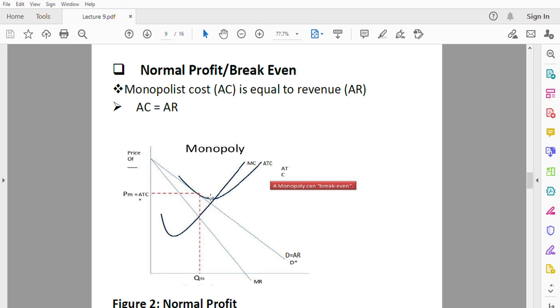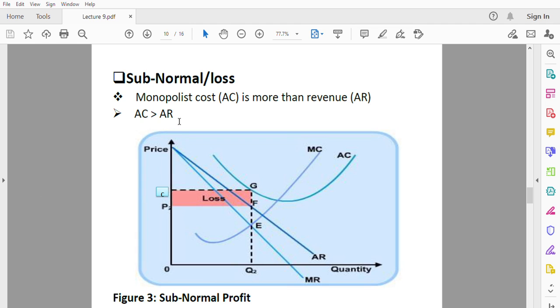And lastly, in the short run, the monopolist can earn subnormal profit, which is also called loss. This is the situation where average cost is greater than average revenue. So at the equilibrium point, our average cost curve is above the average revenue point. So this is the loss of the monopolist.